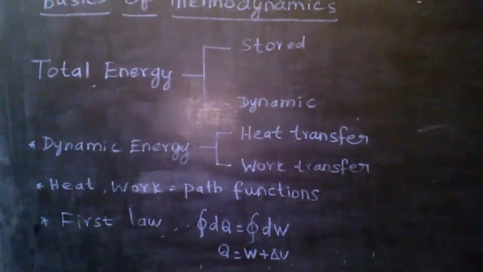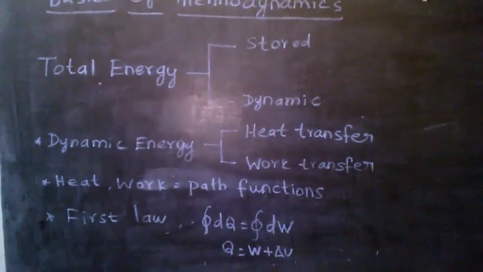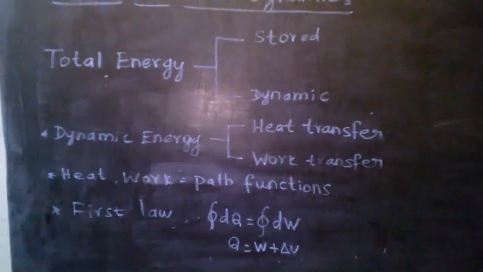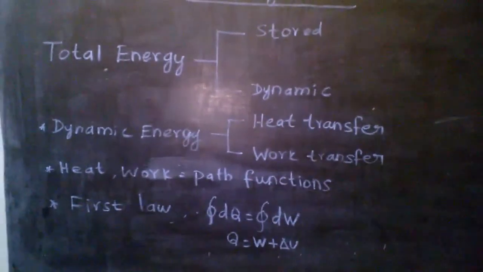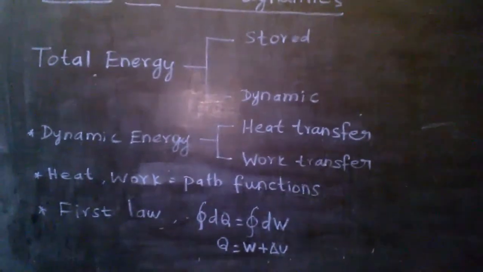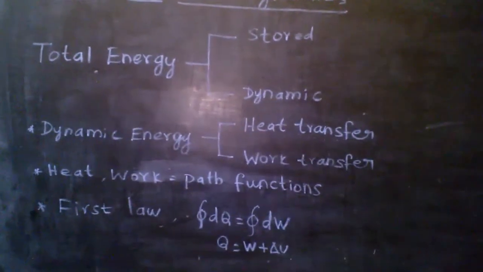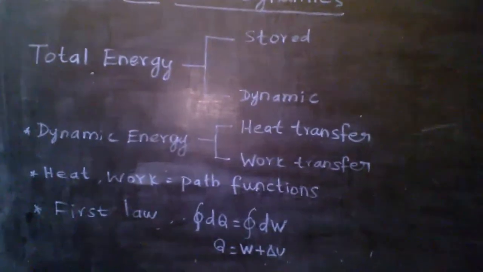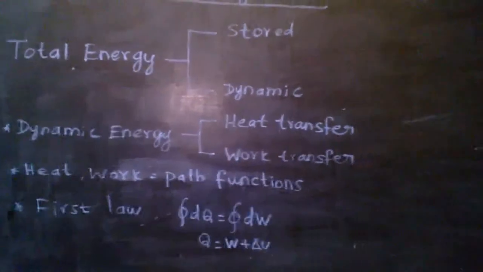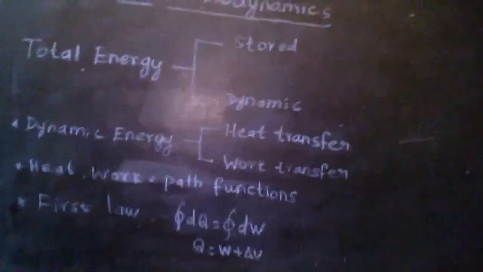Then we go to the second law. What is meant by the second law of thermodynamics? There are two statements in the second law of thermodynamics. One is the Kelvin-Planck statement, and the other is the Clausius statement. The Kelvin-Planck statement is related to heat engines, and the Clausius statement is related to refrigerators.